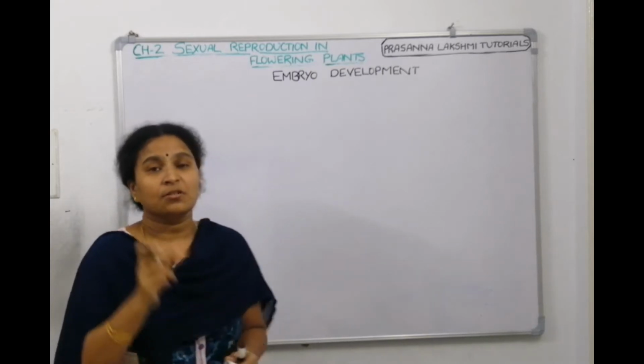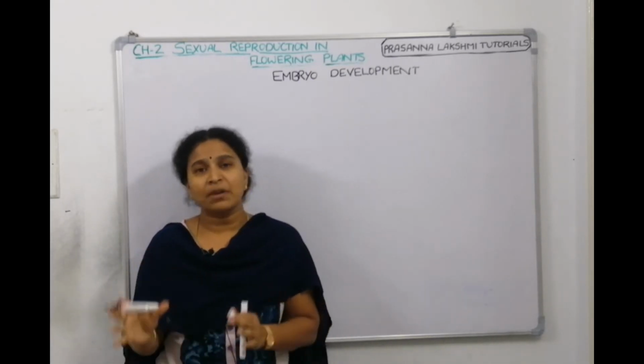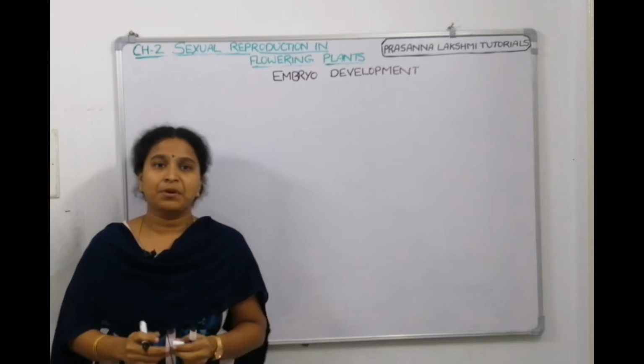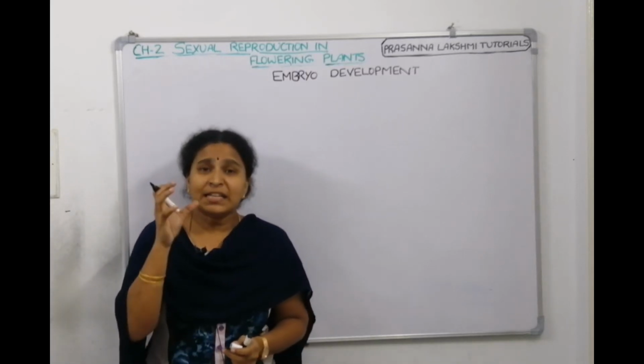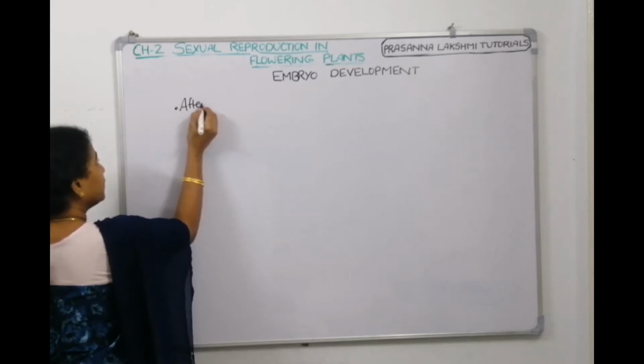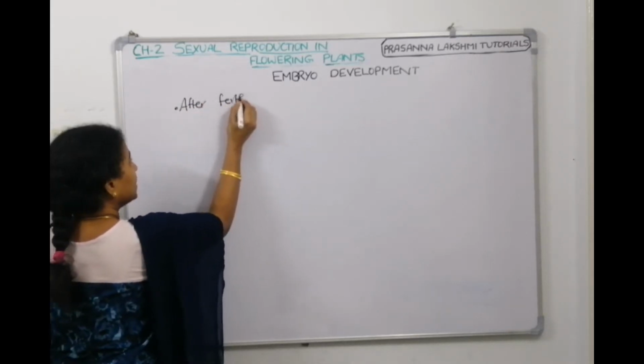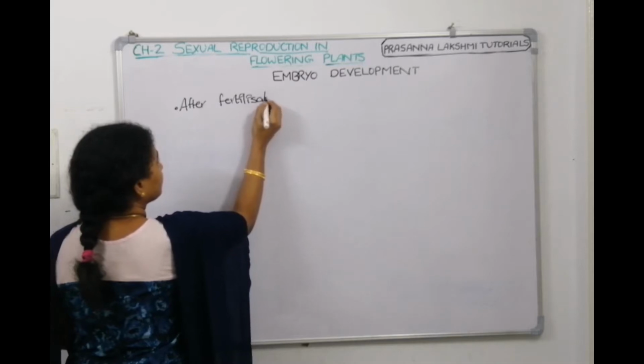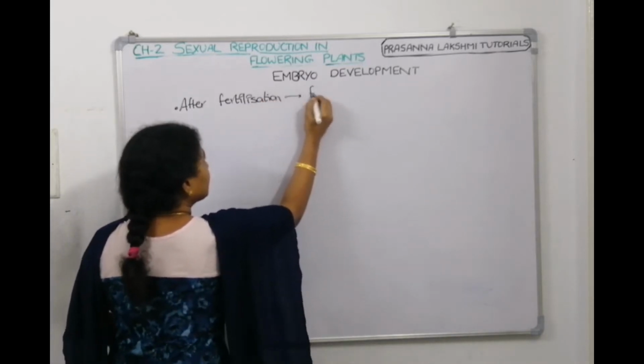After fertilization, the zygote has to develop into an embryo. That comes under embryo development. The fertilized egg is called a zygote, correct?